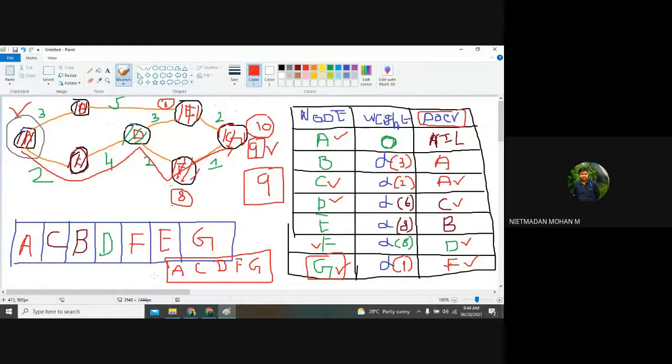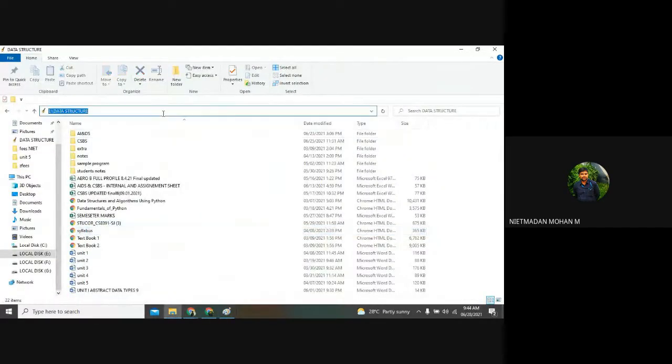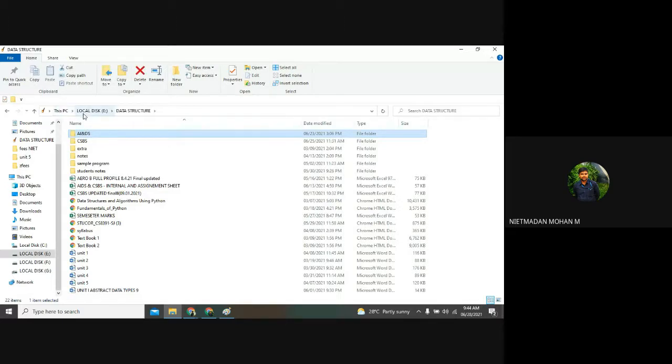Searching files in our laptops. Searching files in your laptop? No, it contains only one path. You are telling this path. Yes, sir. Okay, it will be directed. So suppose I am taking this PC, local disk E and data structure. I need to search some of the elements in this folder called data structure. I am not getting any folder over here. Can I go back to the local disk E?